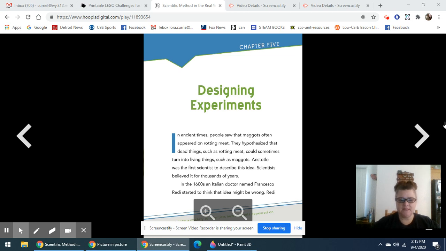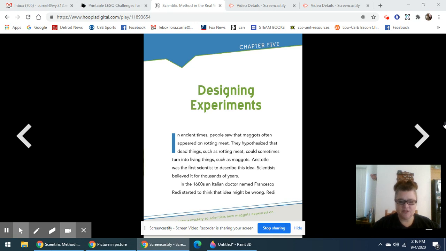Designing experiments. In ancient times, people saw that maggots often appeared on rotting meat. They hypothesized that dead things, such as rotting meat, could sometimes turn into living things, such as maggots. Aristotle was the first scientist to describe this idea. Scientists believed it for thousands of years.